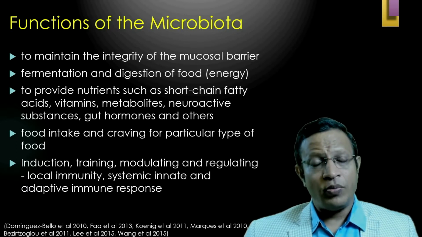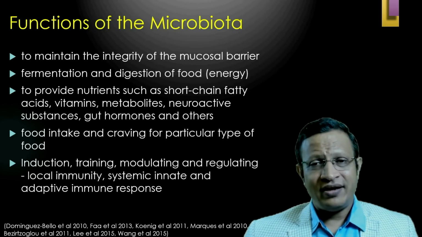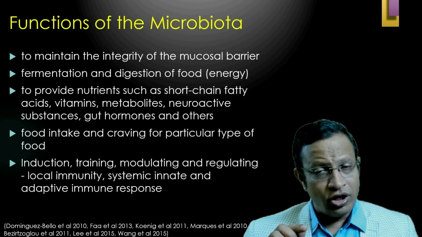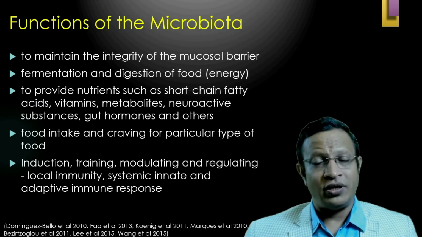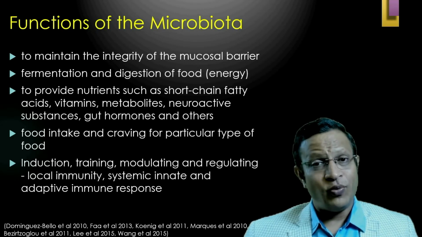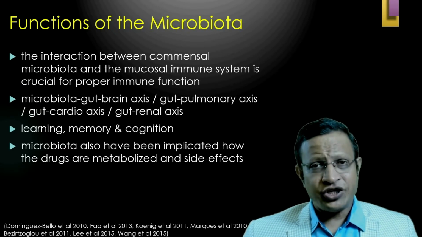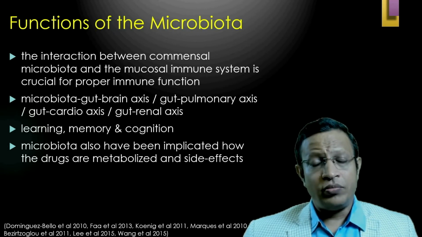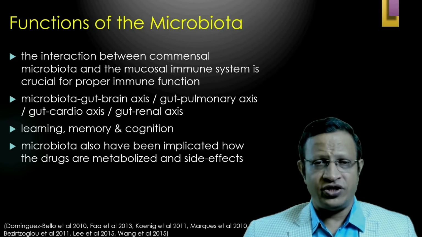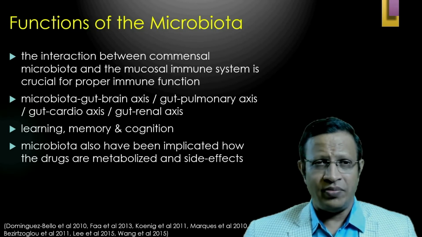That means microbiota plays a crucial role in induction, training, modulating, and regulating not only the local immunity in the gut, but also the systemic innate and adaptive immune response. That means the GIT plays a very crucial role in development and training of immunity. The interaction between the commensal microbiota and the mucosal immune system is very essential for proper immune function. Any change can also trigger autoimmune diseases in human beings.